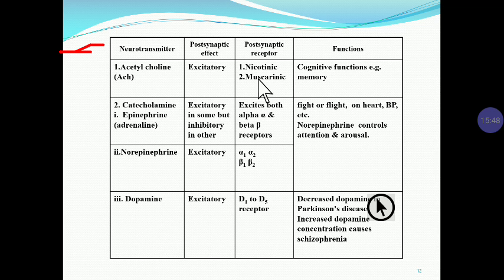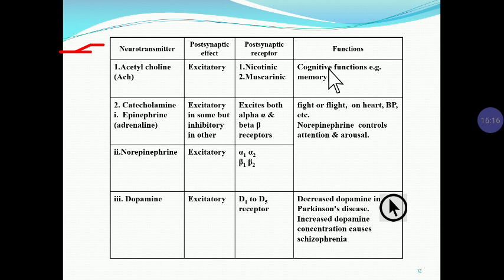Now, what is the function of acetylcholine? Acetylcholine's function is cognitive function, that is, memory. From this we can say in which disease it is involved: the acetylcholine level decreases in Alzheimer's disease.